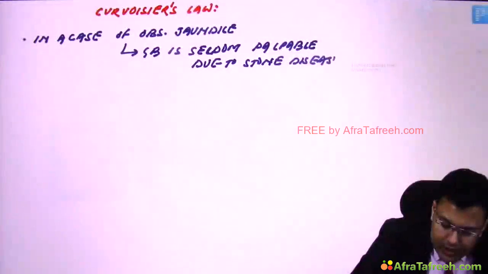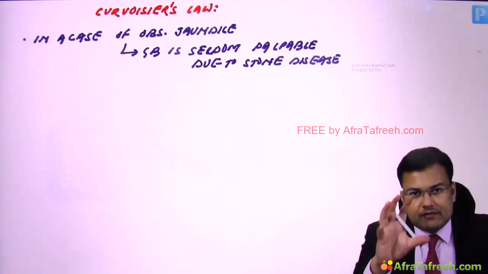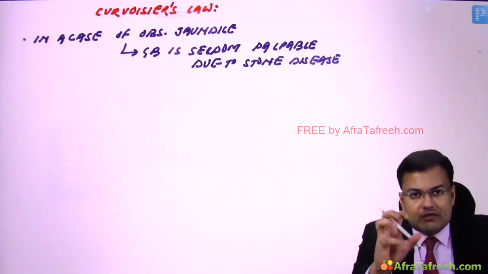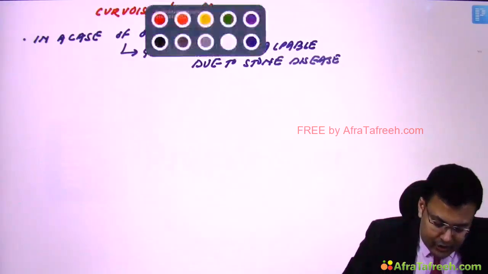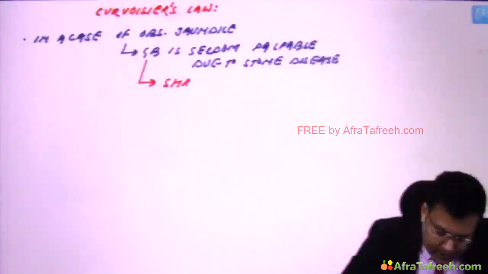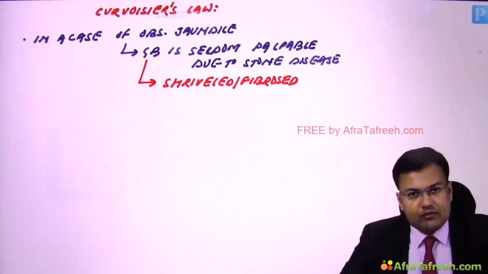So why? Because of stone there is chronic inflammation, and because of this chronic inflammation there is fibrosis, and because of this fibrosis there is contraction. So what happens? The gallbladder is shriveled or fibrosed. So because of stone, it's not palpable, it is actually shriveled or fibrosed. Clear? This is not the actual meaning of Courvoisier's law.